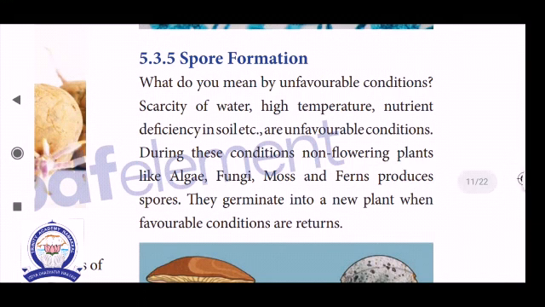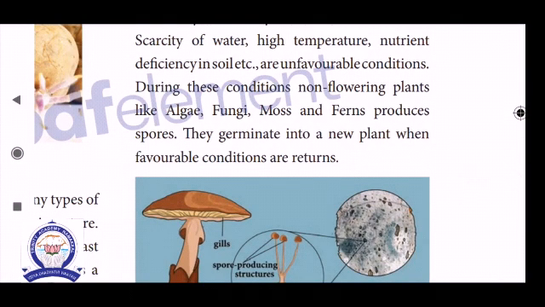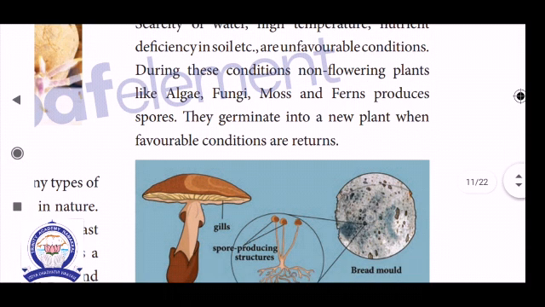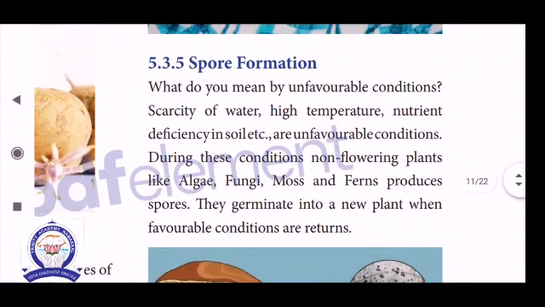Okay. Then spore formation. Another one, spore formation. Spore formation means spore-producing plants. Example, algae, fungi, mosses, ferns. These and all non-flowering plants form spores during unfavorable conditions. The plant will germinate when conditions are favorable, but the spore develops during the unfavorable condition. Moss is the common name of the bryophyte. Ferns are the pteridophytes, producing spores. They germinate into a new plant when conditions are favorable again. It is called spore formation.